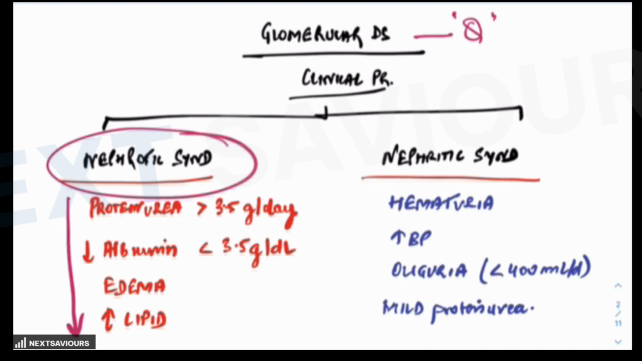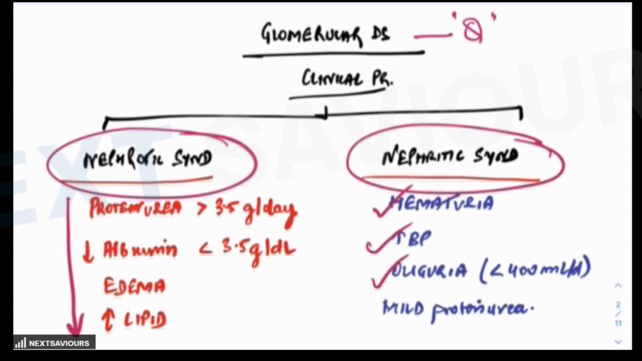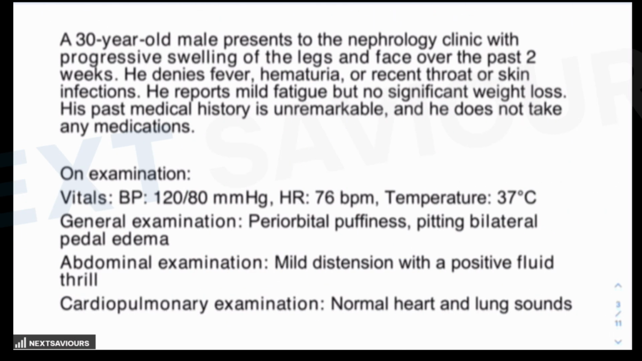On the other hand, if there are features like hematuria, hypertension, oliguria, or mild proteinuria, then probably the question is asking about nephritic syndrome. The common options usually provided for this are post streptococcal glomerulonephritis, IgA nephropathy, RPGN, that is rapidly progressive glomerulonephritis, or lupus nephritis. So this is how the first phase of the question goes. Now let's check how the question is asked.